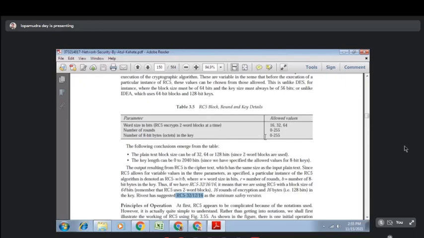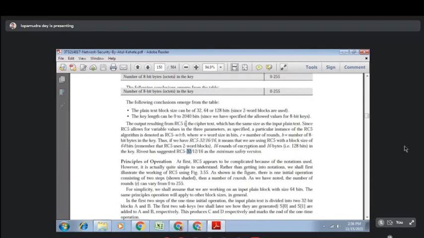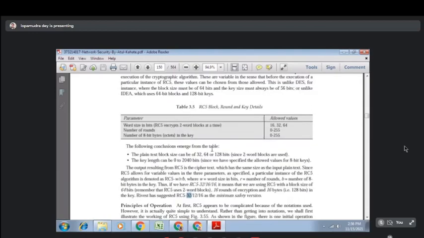So if I write RC5-32/16/16, the first one is the word size. If I write 32, the plain text size is 32 into 2, that is 64 bits. Why? Because RC5 encrypts 2 word blocks at a time.